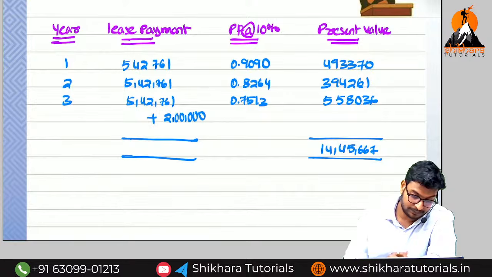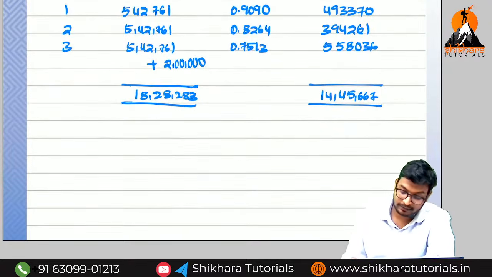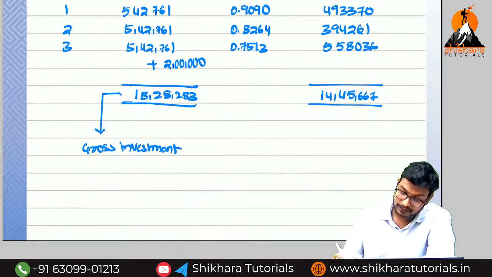If you do the total of all these things, how much are we going to get? 5,42,761 into 3 plus 2 lakhs is 18,28,283. So this is called which term? Gross investment. And this is called what? Net investment.